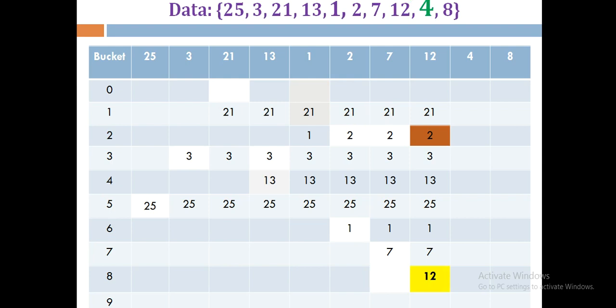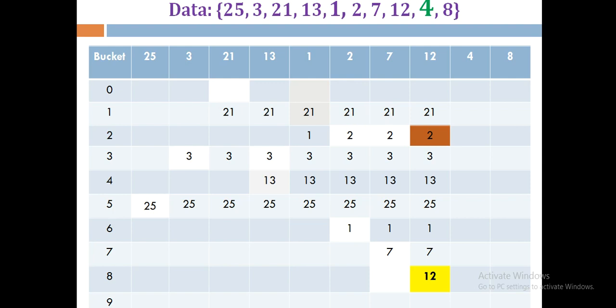Correct? Now the next element is 4. What is 4 mod 10? It gives us the remainder 4, and at 4 is there any element? Yes, there is the element 13. Now we have to check whether 13 is the correct element to be stored at location 4. No, that is not at its true position, and that's why we need to do the replacement over here.